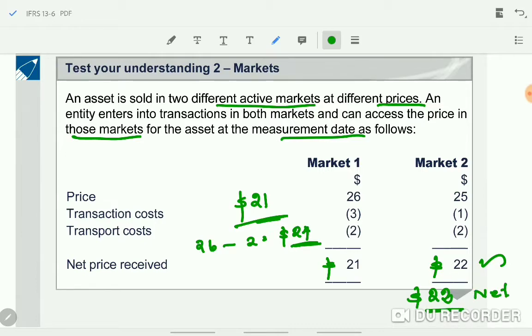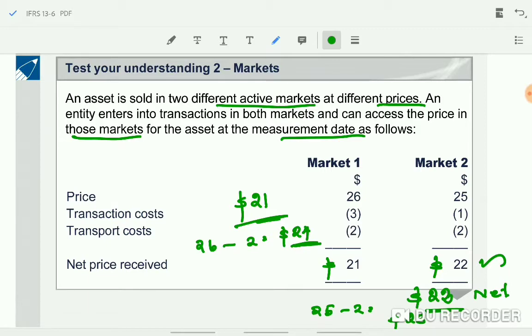And the second point you have to say is, finally when we fix the fair value, we should take the fair value without the transaction cost. So as such, it is $25 minus $2 transportation cost. This will come to $23. Okay, that's it.